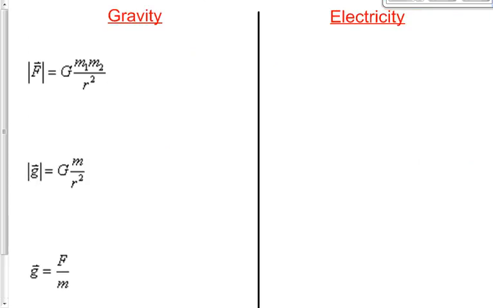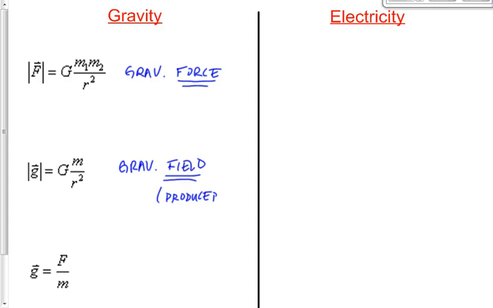Okay, almost done here, guys. The 3 equations you see up on the board right now should look familiar to you because you looked at them in Physics 20. The first one was my gravitational force equation. The second one was my gravitational field equation, if you have information about the producer. So if you talk about, let's say, the Earth as the producer, and the pen in my hand that experiences the Earth's gravitational field, if you have information about the Earth, that's the equation you use.